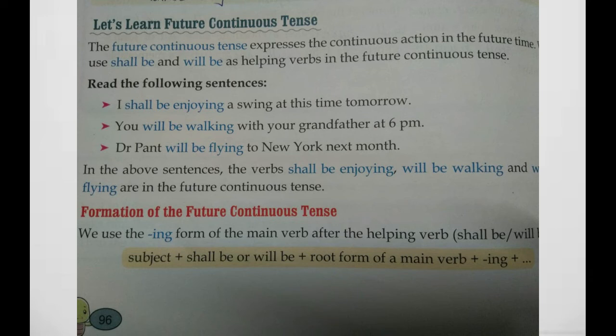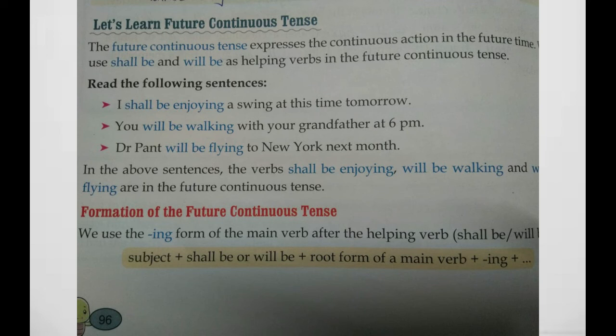In the above sentences, shall be enjoying, will be walking and will be flying are in the future continuous tense. Okay, we now know the formation of future continuous tense. We use the ing form of the main verb after the helping verb. Which are the helping verbs? Shall be or will be. In future continuous tense, these are the helping verbs. And this is the formation of future continuous tense: subject plus shall be or will be plus root form of the main verb plus ing.